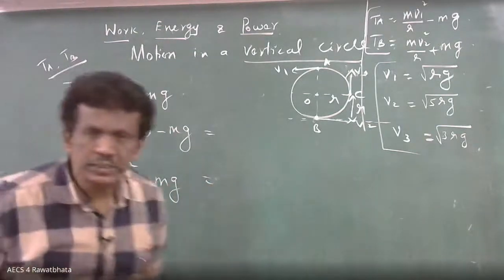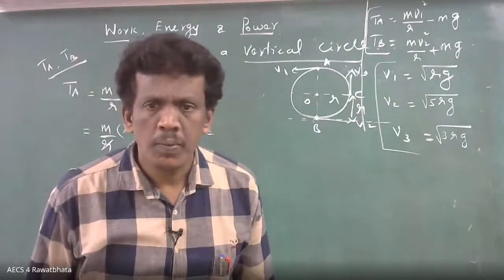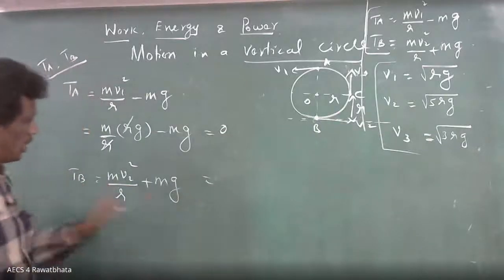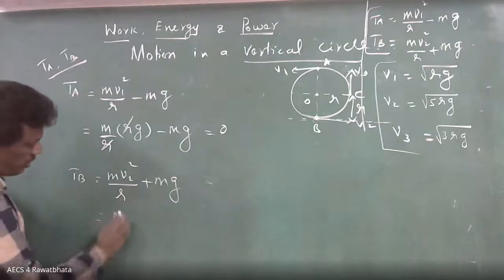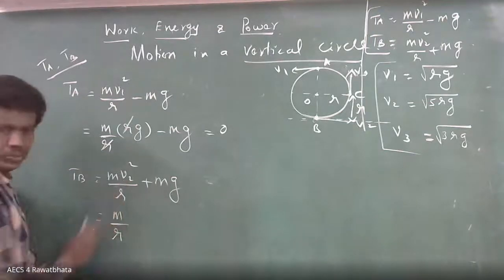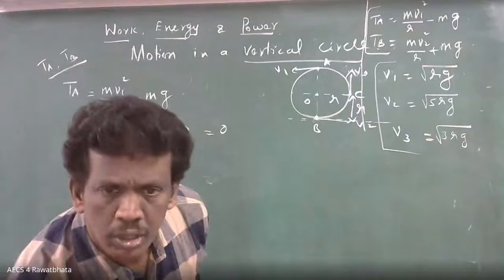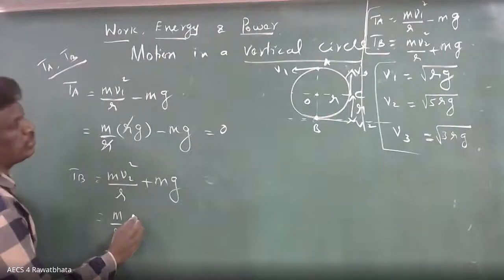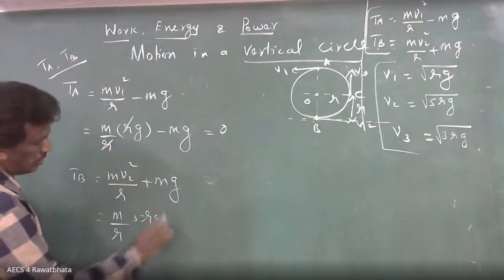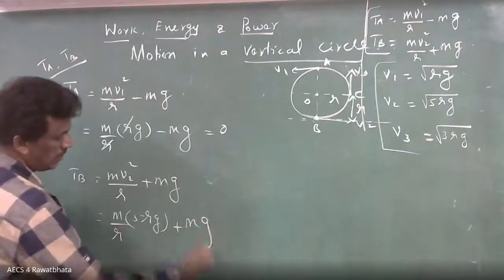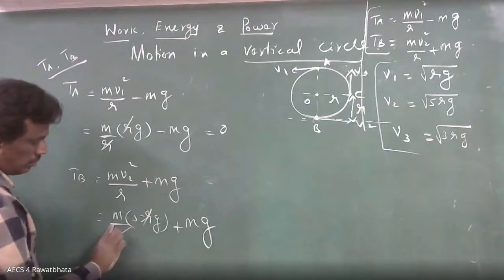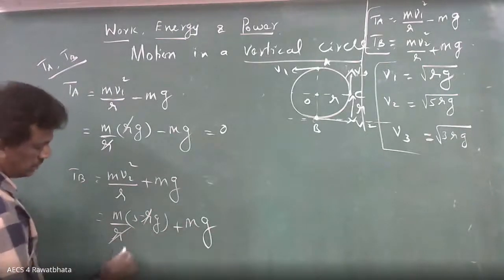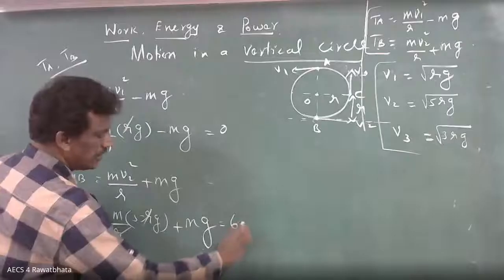Zero. Now in this case, TB equals m by R times V2 square, which is 5 rg, plus mg. R cancels, 5 mg plus mg. How much? 6 mg.